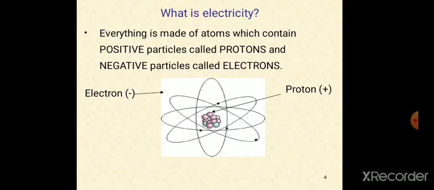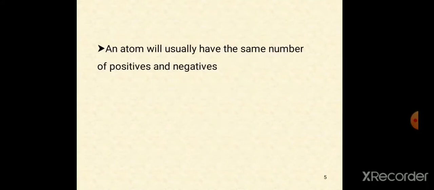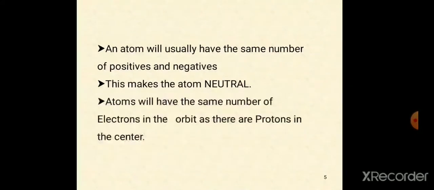These electrons always rotate around the nucleus. In the nucleus we have the protons and neutrons. Usually the atom has the same number of positive and negative charges, because when the positive and negative balance, the atom will be balanced. That's why every atom has equal numbers of positives and negatives. This makes the atom neutral.